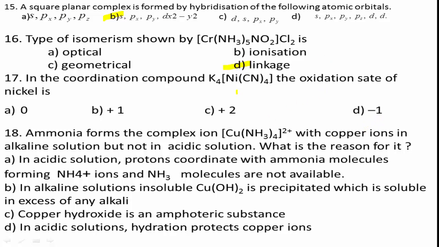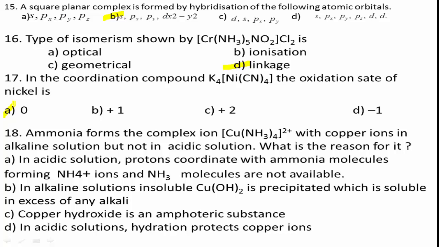Yes, calculate this. Here potassium is an alkali metal, therefore 4 into +1, plus nickel taken as X, plus 4 into the CN charge of -1, and overall the charge is equal to 0. Therefore 4 plus X minus 4 equals 0, X equals 0. Therefore the correct answer is option A. In the K4[Ni(CN)4] complex, the oxidation state of nickel is 0.